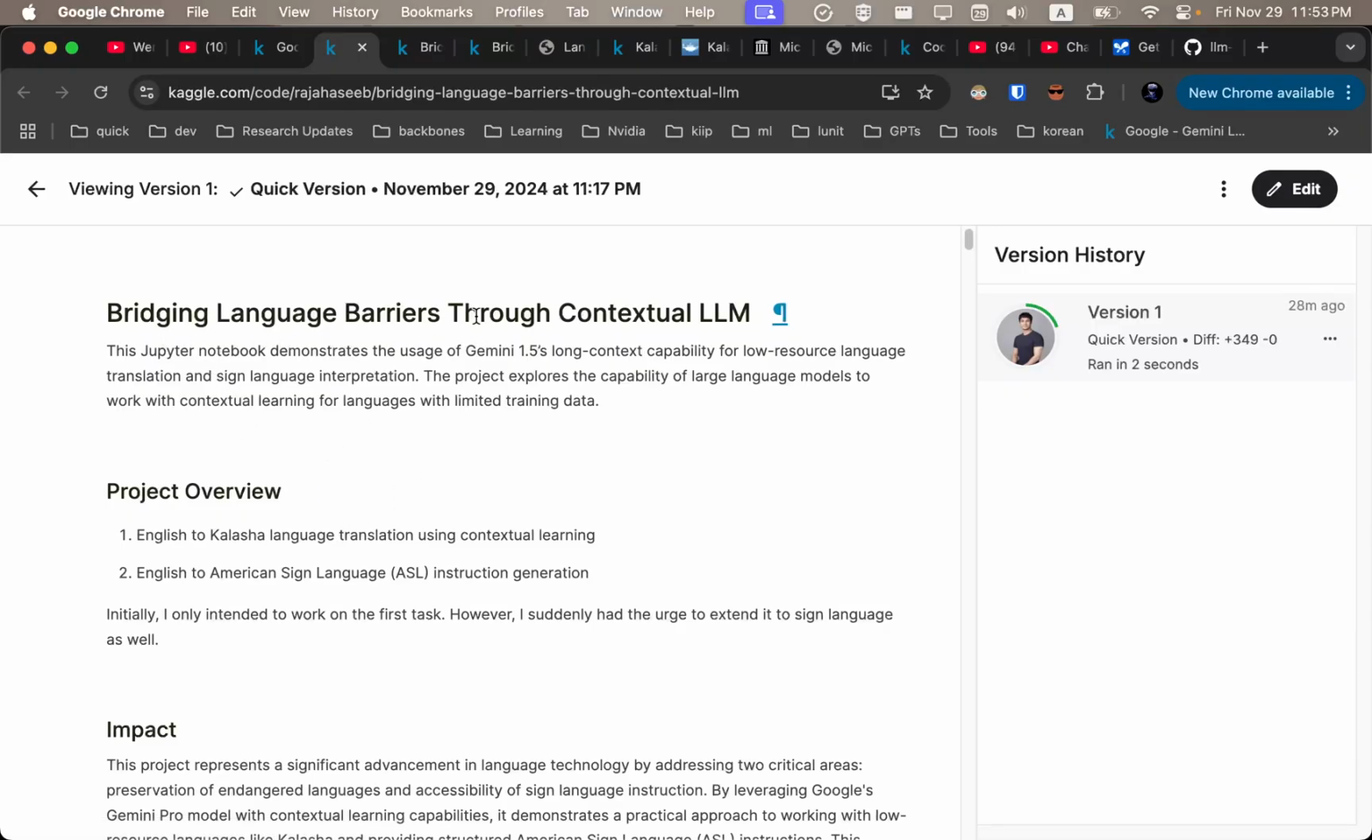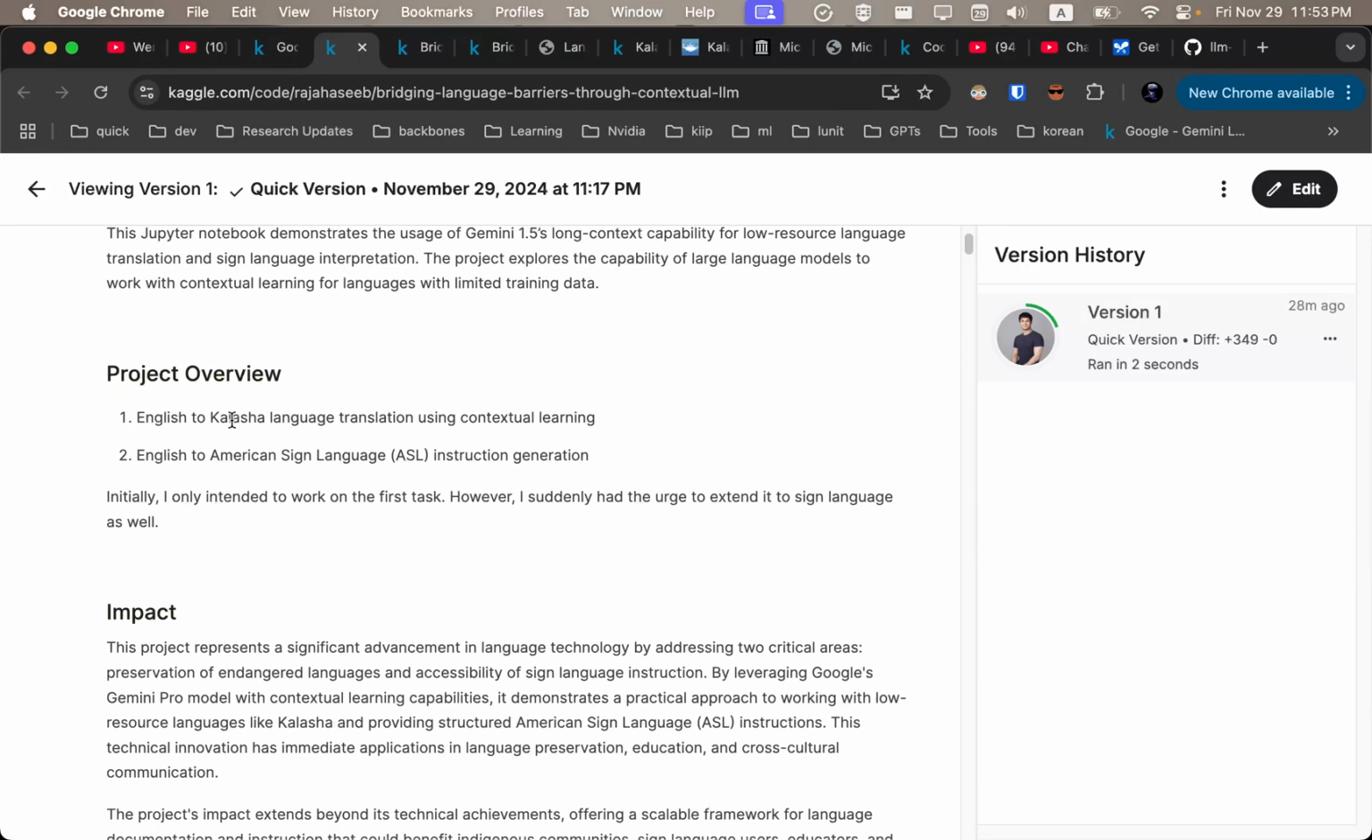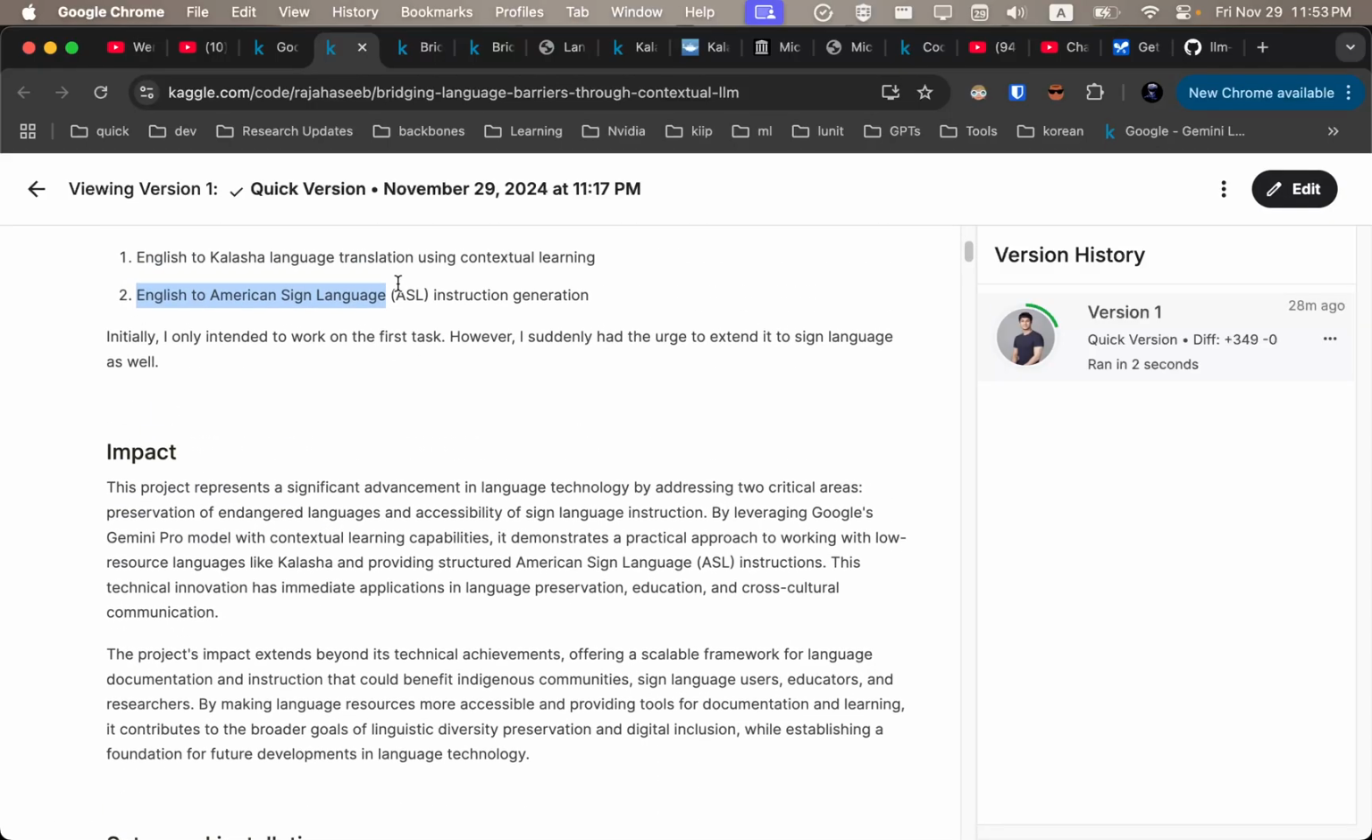Bridging language barrier through contextual LLM. Basically, we will be utilizing the long context to learn language on the fly, especially for use cases when we have limited training data or languages which are in danger. First will be English to Kalasha language translation. If you are not familiar, I will give an introduction. Second, English to American Sign Language translation. Initially, I only intended to work on the first draft, but later I expanded upon it.